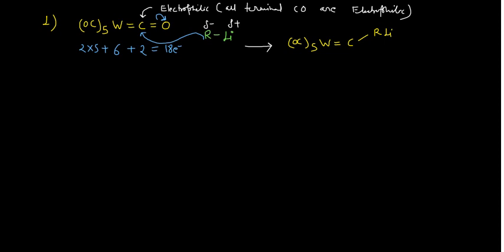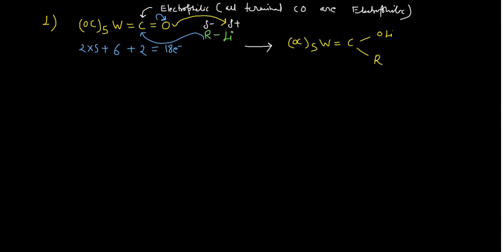I have to remove this Li from here. So this R actually gets connected here, very sorry. And this oxygen, since it is negatively charged, will grab the lithium, so you can write OLi here. This is the complex actually.